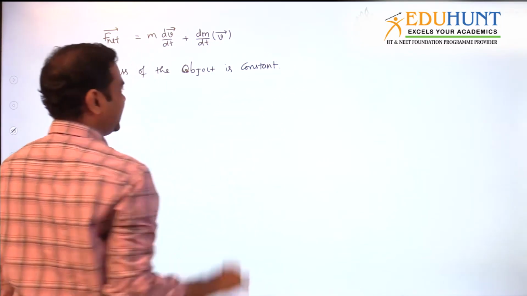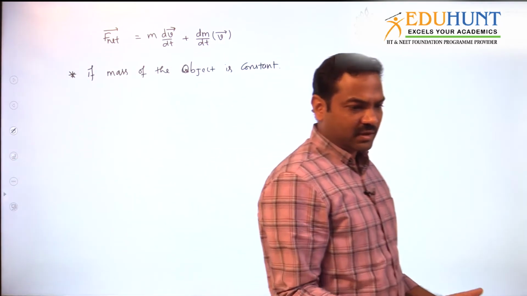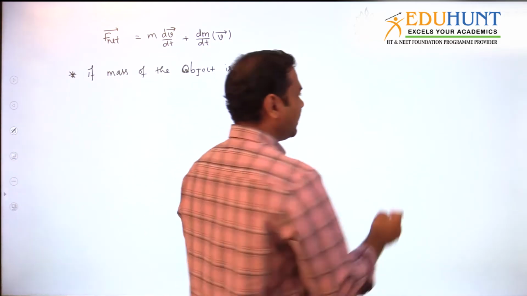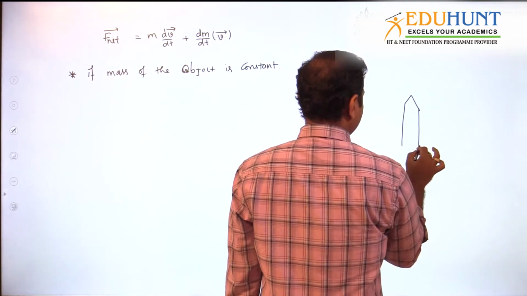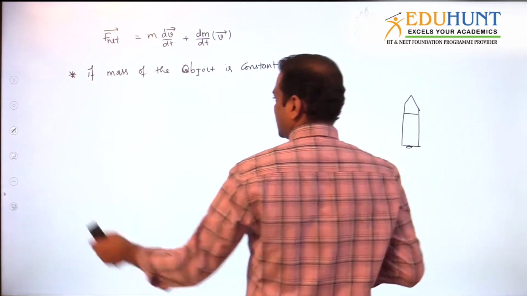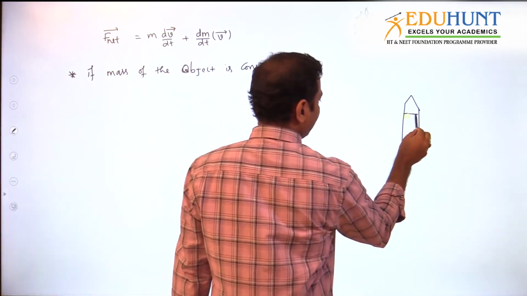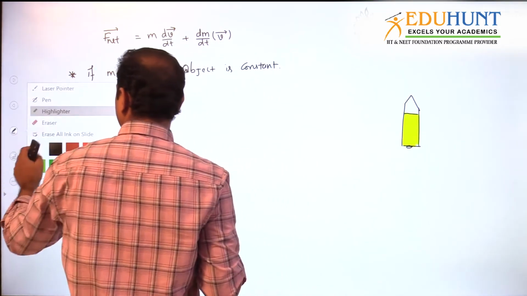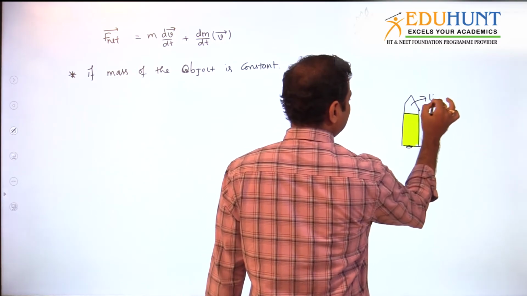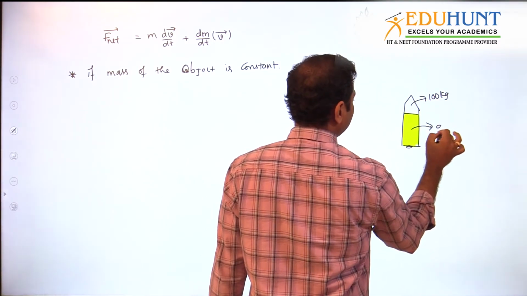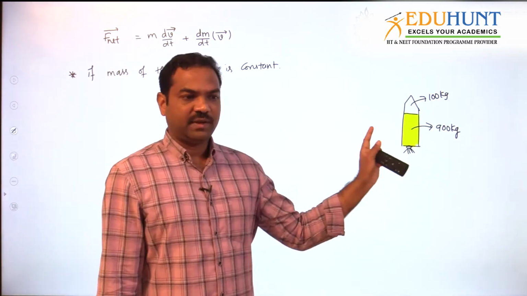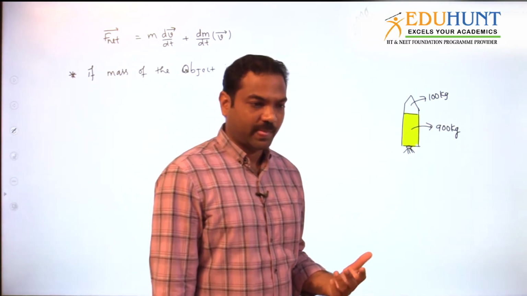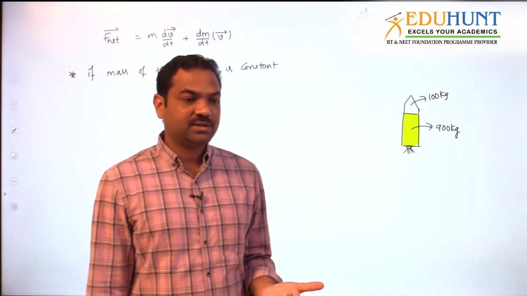So you may ask me, sir, mass of the object is always constant, why are you writing it again specially? We cannot say that mass is always constant. Suppose I am taking the rocket case. Most of the rocket is filled with fuel. Suppose let us say this is the fuel. So the rocket mass is, let us say, 100 kg, and fuel mass is 900 kg initially. So there is no need that mass has to be constant always. Mass can be variable also. Mass of the object may increase, may decrease also.